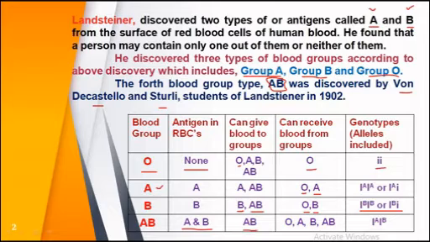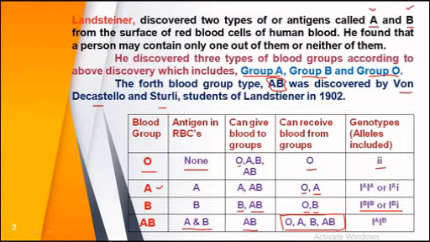The person having AB blood group can give blood only to a person having blood group AB, but he can receive blood from all types of blood group persons.